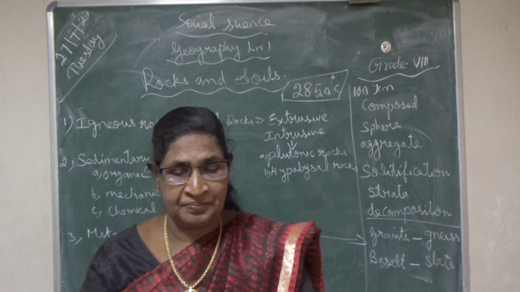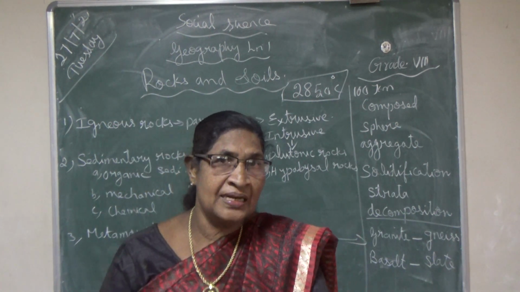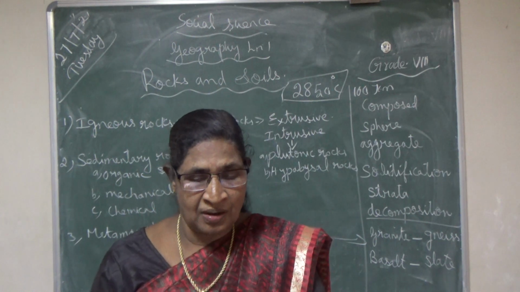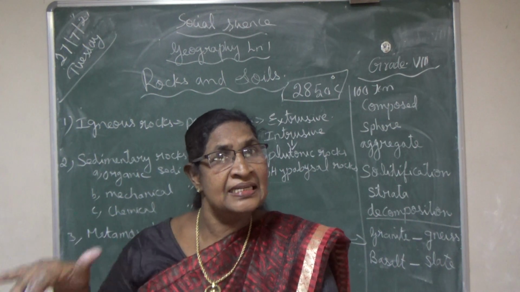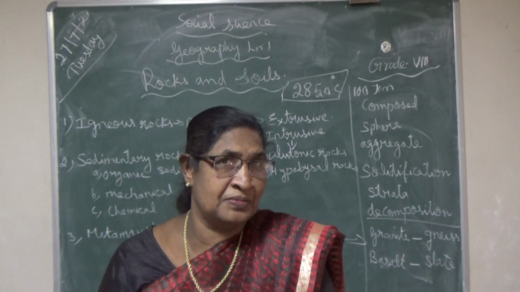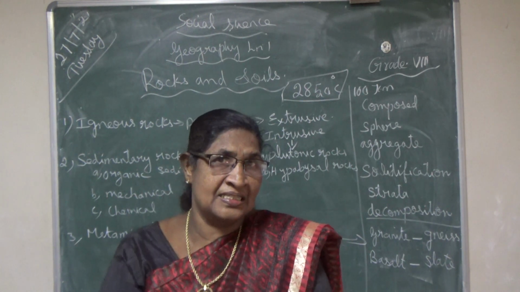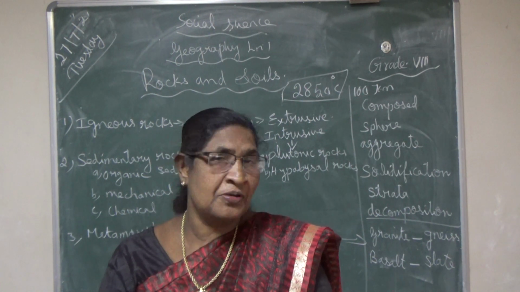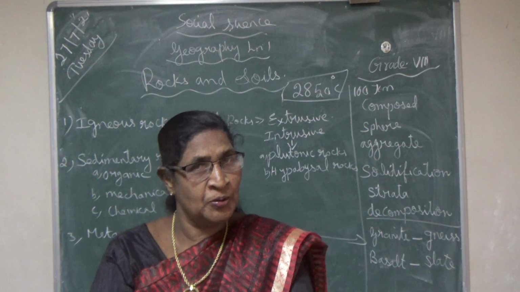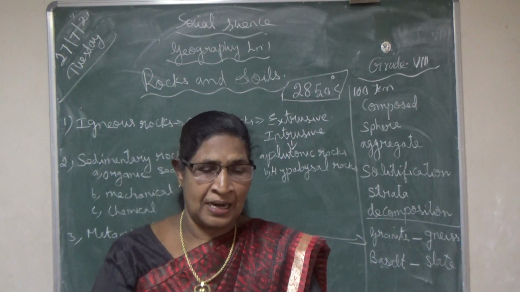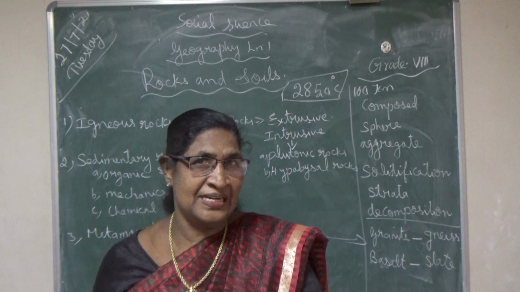Plutonic rocks are the ones formed very deep, in the interior part of the earth. If the magma cools and forms igneous rocks there, that type of rock is called plutonic intrusive rock. If sometimes the magma cools down at a less deep level, not very deep, that is called hypabyssal rocks.